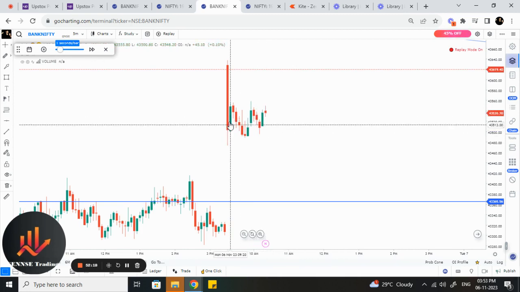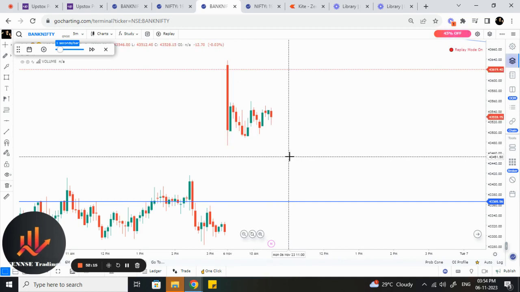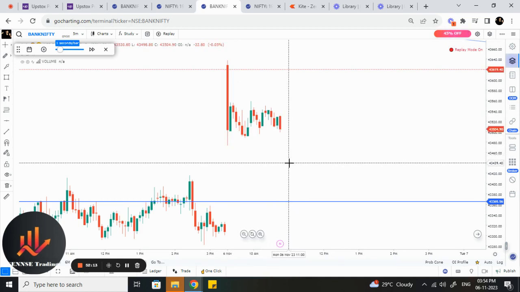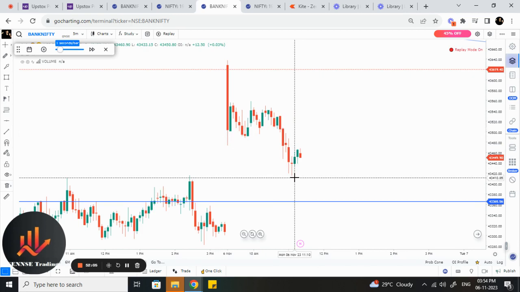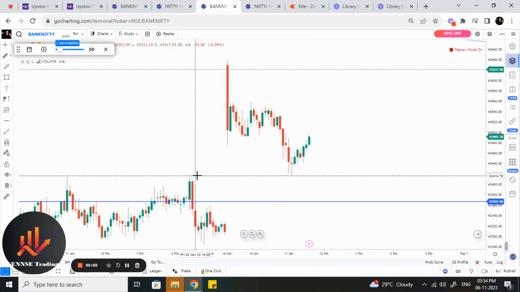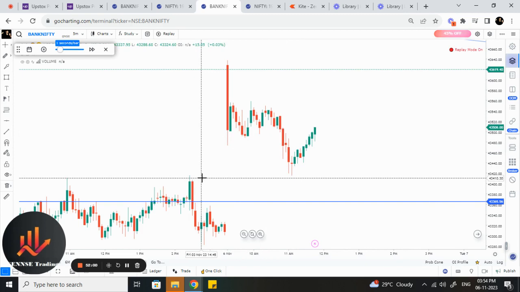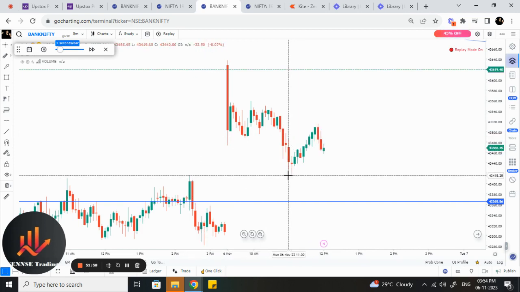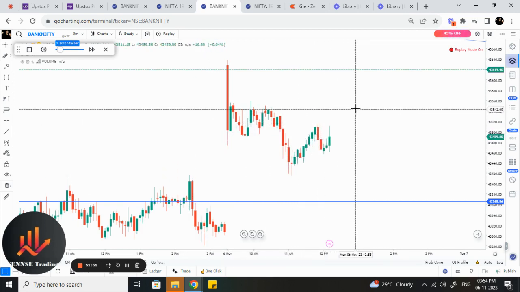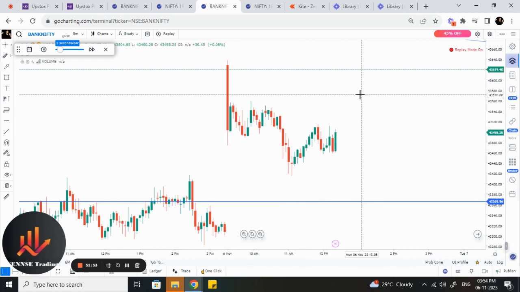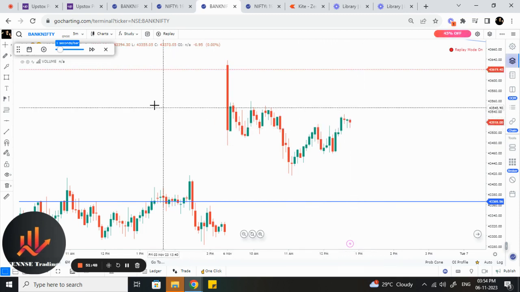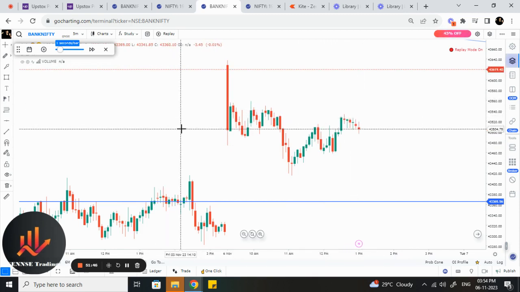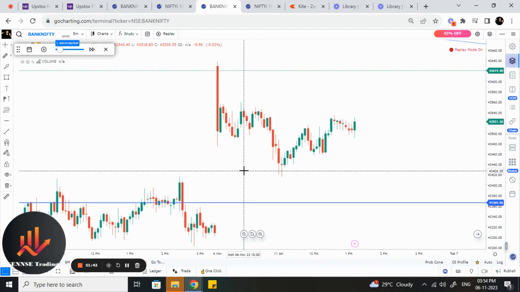It is kind of forming a double top, and it gave a breakout of this and started to fill the gap by moving and reaching yesterday's high point. From there the buyers came in, and again they took the market upwards and closed at the same point where it had opened. This is what happened in Bank Nifty.